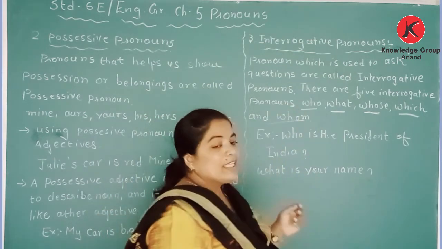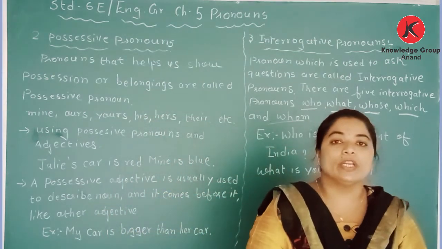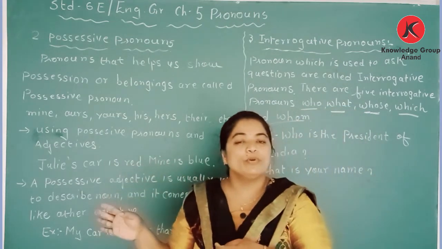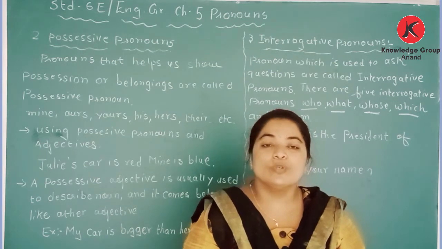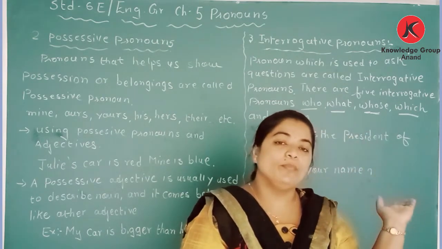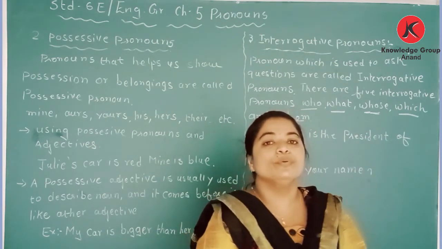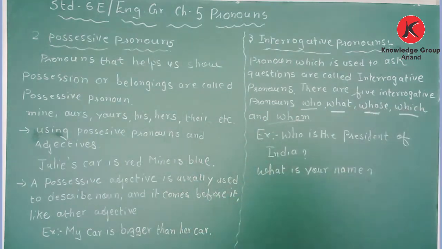So these are the examples of interrogative pronouns. So possessive pronoun shows the belongings, and interrogative pronouns are used to ask questions.